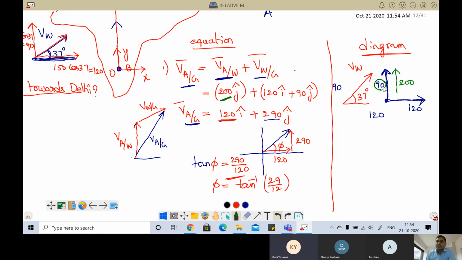Yes, sir, it will move with much more velocity, that is 290. That means the resultant in y direction is 290, and in x direction 120. The resultant of these two is called the velocity of aeroplane with respect to ground. This is much easier, no? That's what I'm telling.